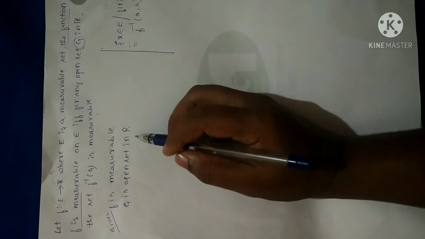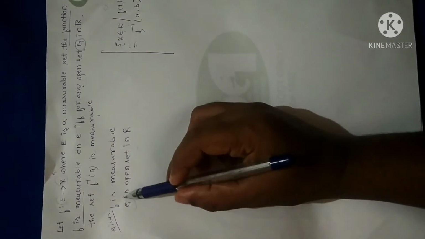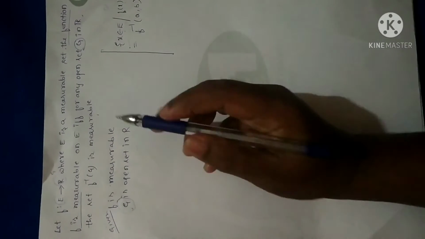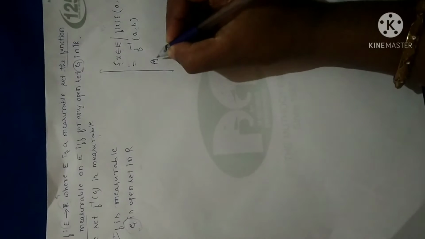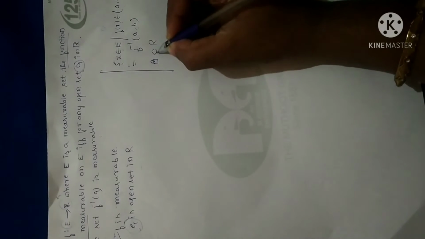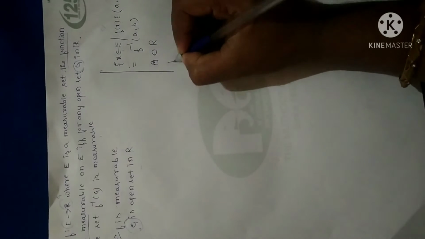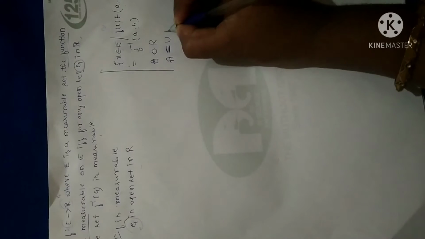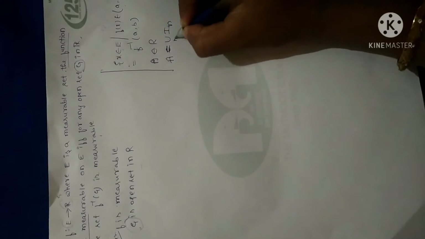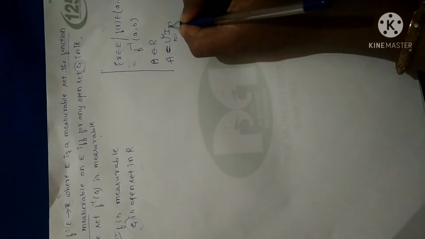Now, as I already told you a number of times while explaining the outer measure properties, since G is any open set in R, remember, let me take a general concept. Suppose A is any open set in R, then as per the first property, I can express A as a union of open intervals. This is the theorem I have already proved. So I can express an open set as a union of open intervals.